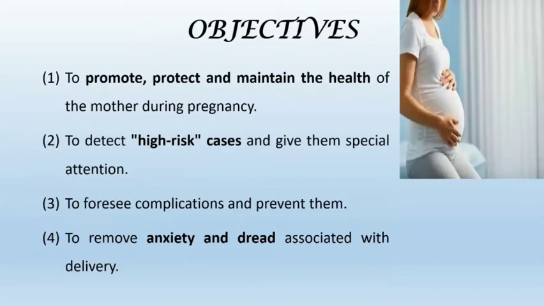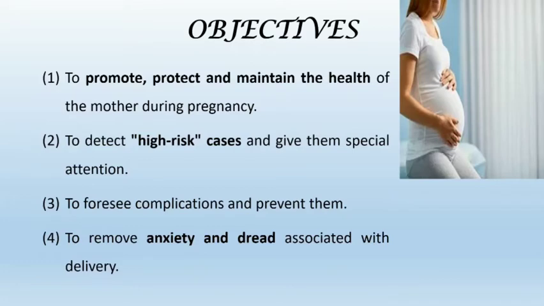Then what are the objectives of the ANC? First objective is to promote, protect, and maintain the health of mother during pregnancy. Second is to detect high risk cases and give them special attention.